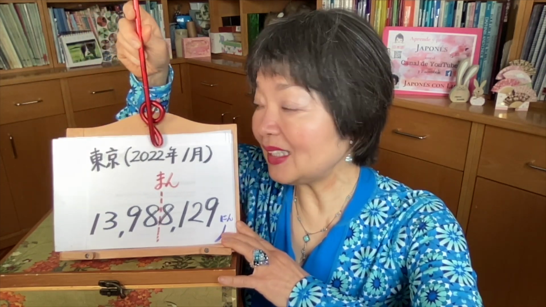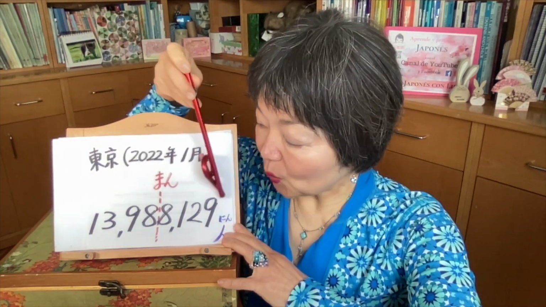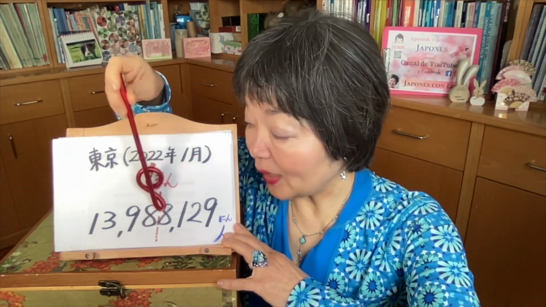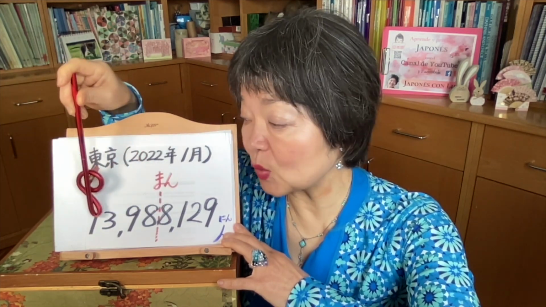Now population in Tokyo. Tokyo, 2022年1月. It means in Tokyo, January 2022. So 1, 2, 3, 4. Here's the line of man. And we see here only 1398. So 1,398. In Japanese, 1,398万8129人. Again, 1,398万8129人.